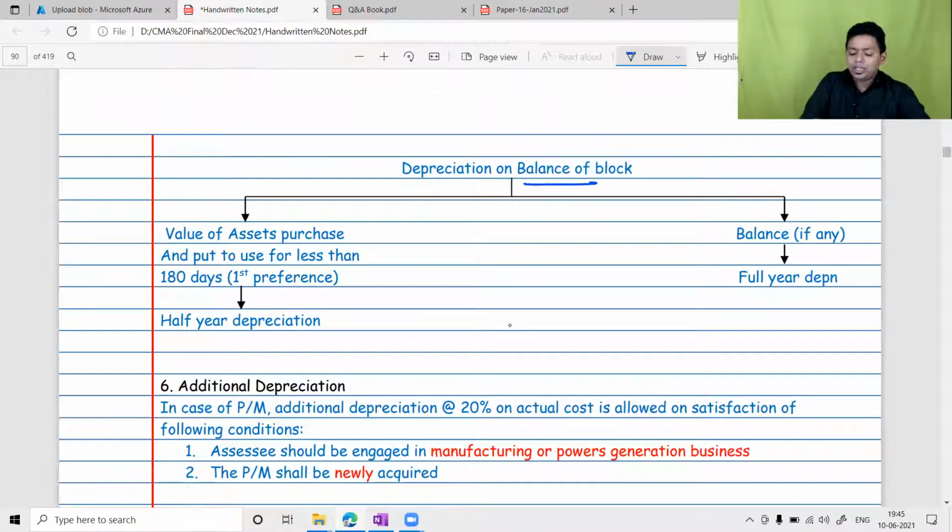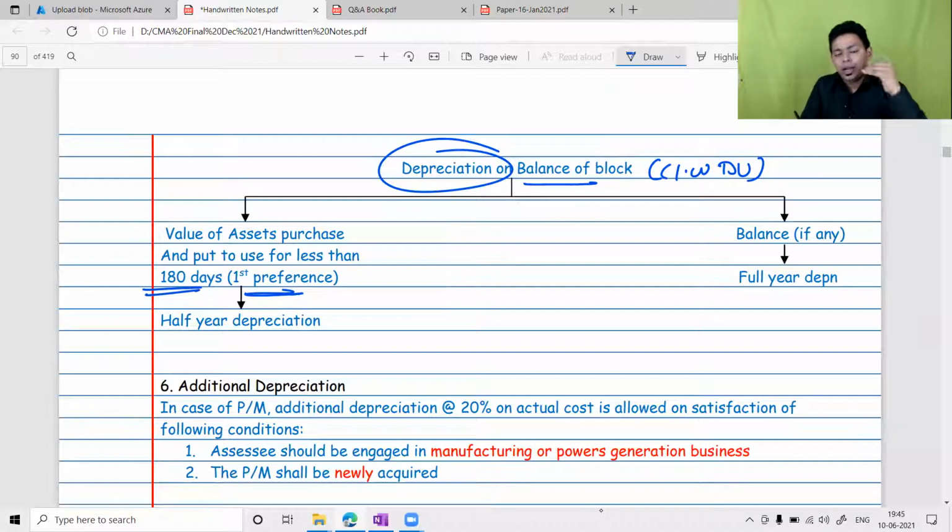So whenever we have to compute depreciation, we always compute depreciation on closing WDV. Please understand, we always give first preference to that value up to which the depreciation has to be applied at the rate of half. That means an asset which is purchased and put to use for less than 180 days should be given the priority, and if balance, if any, then you have to compute full depreciation. To understand what I said, you have to solve many questions of depreciation.